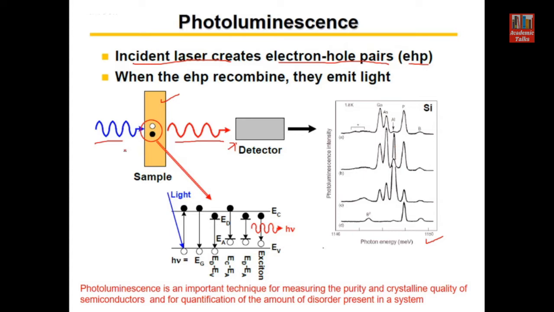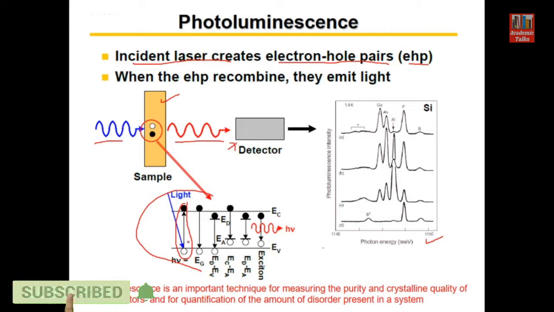Now all these emitted radiations, these peaks, correspond to certain kinds of recombination processes taking place in the material. All those recombination processes are summarized in this figure. The first transition, this particular transition you can see here, happens when light of energy hν falls onto the material. This is absorbed and this transition takes place, meaning an electron hole pair is generated. The dark circle means electron, and the open circle means hole.